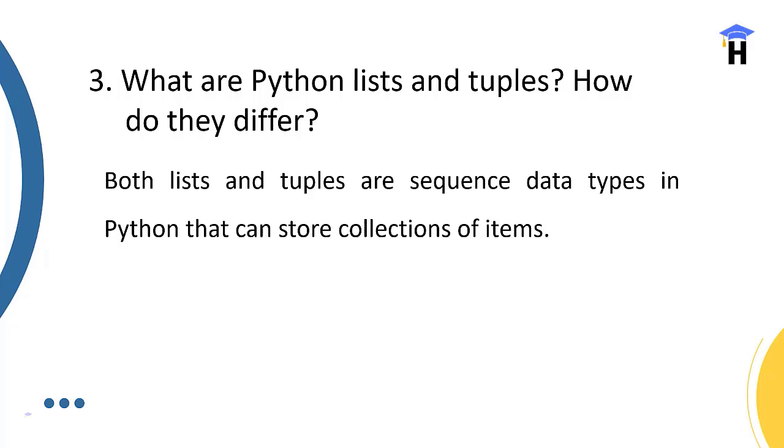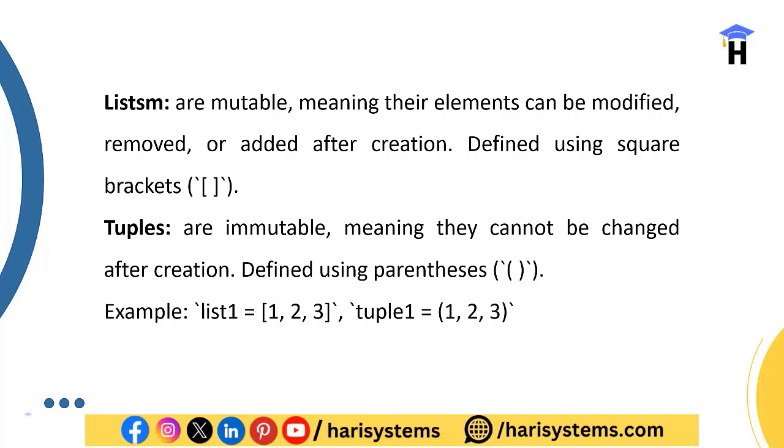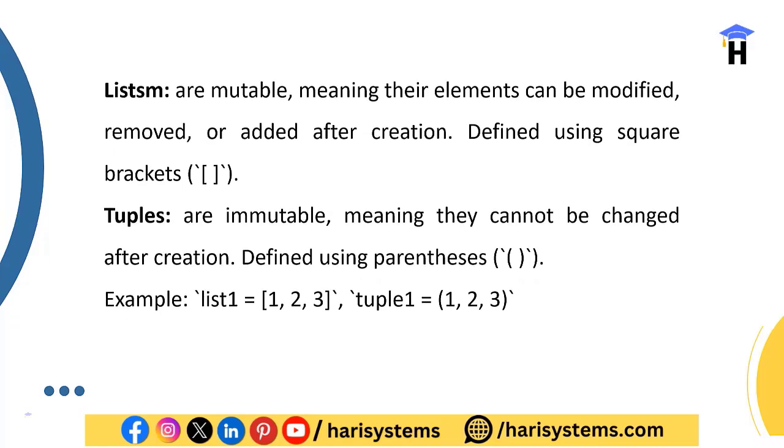Strongly remember, lists are mutable, meaning their elements can be modified, removed, or added. Tuples are immutable, meaning they cannot be changed after creation. For example, a list would be [1, 2, 3] with square brackets, and a tuple (1, 2, 3) with parentheses.